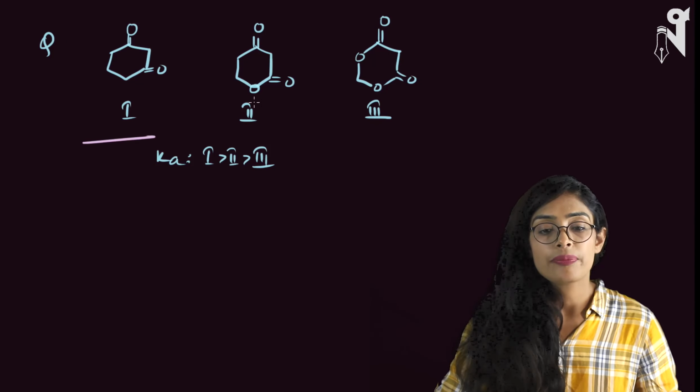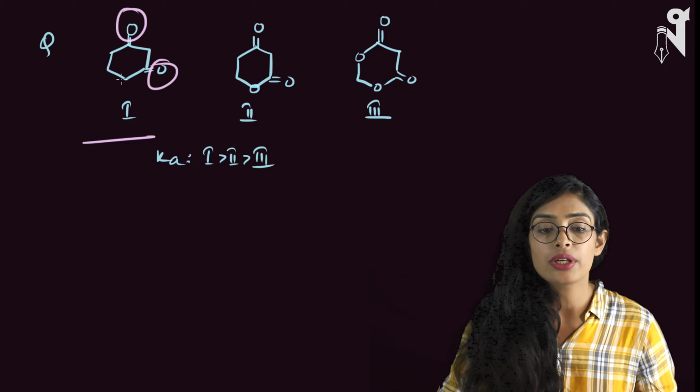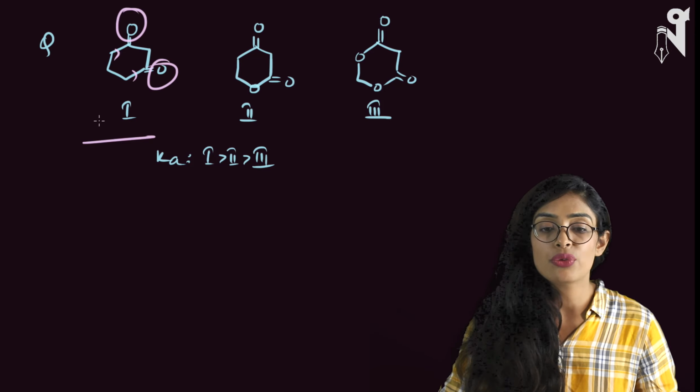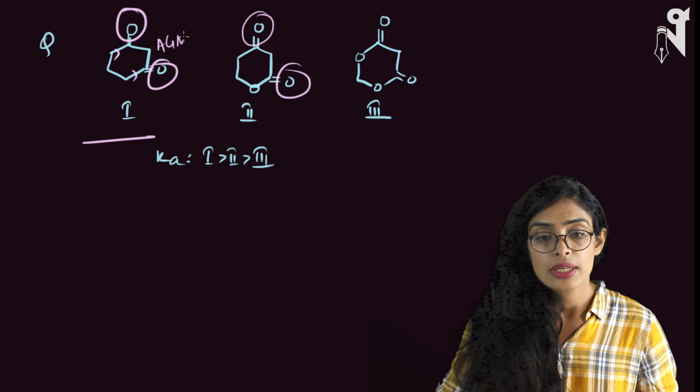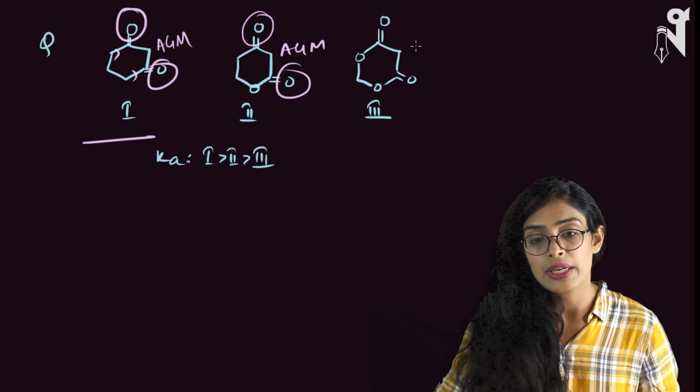The next compound is this. Again, we have 2 electron withdrawing groups present over here, with electron releasing capability over here. This is my AMG, and this is my AMG.